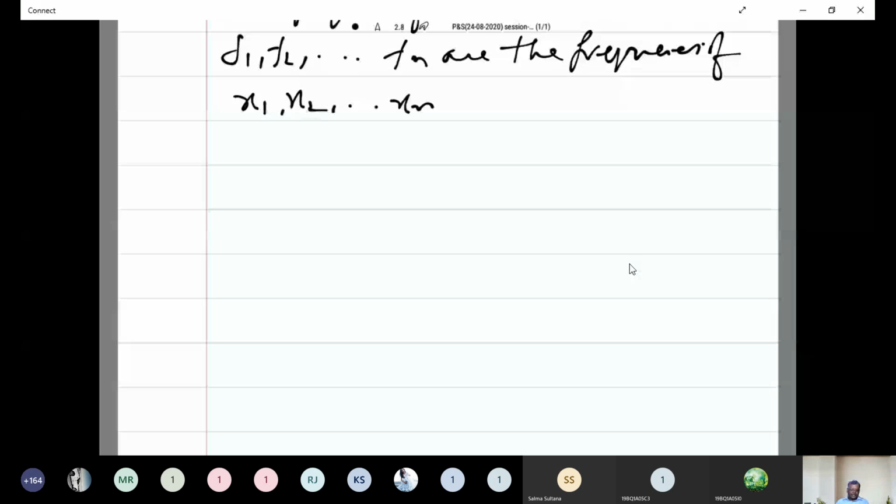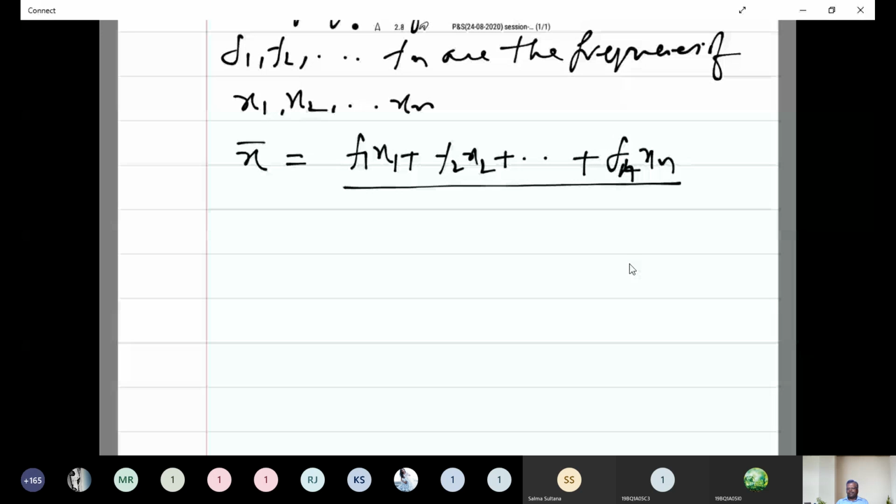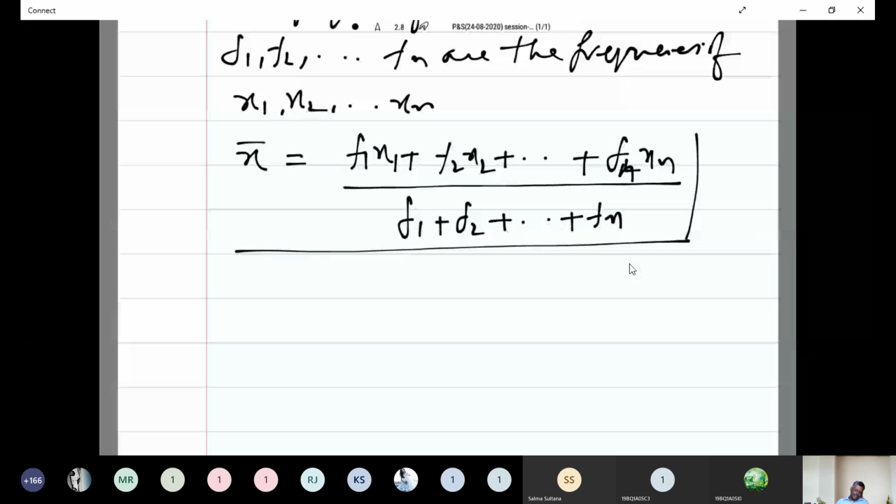Then mean x bar is equal to f1 x1 plus f2 x2 plus etc., plus fn xn divided by sum of the frequencies f1 plus f2 plus f3 etc., fn. This is the formula which is used for calculating the mean of the